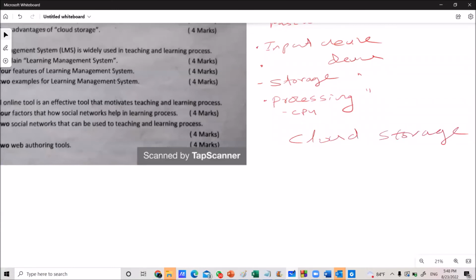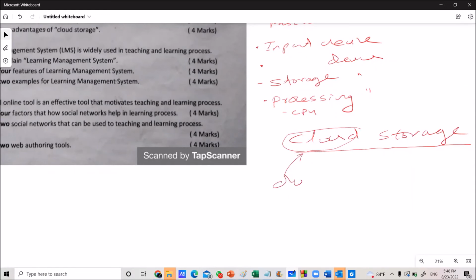Cloud storage means the storage facility given through the internet. There are some companies and organizations giving storage facilities through the internet. This is called cloud storage. Through it, you can save your documents.